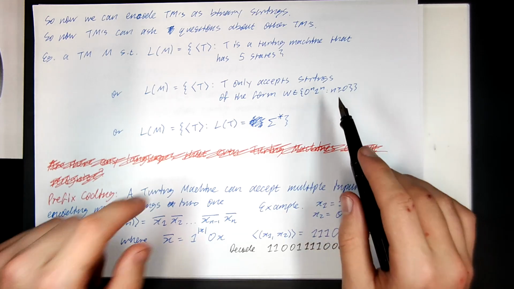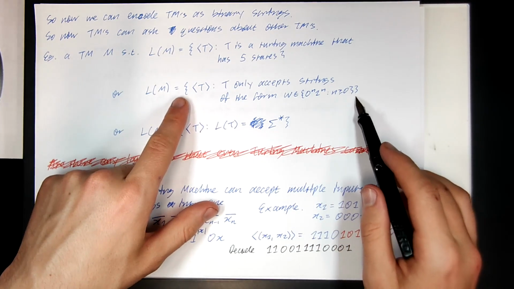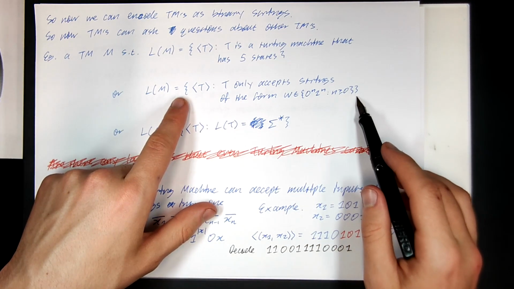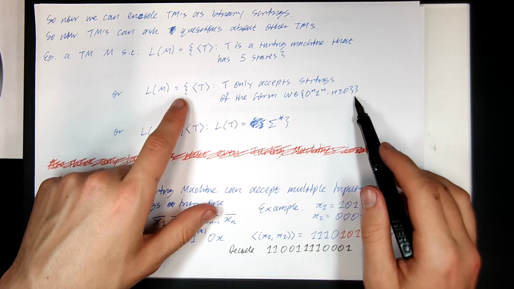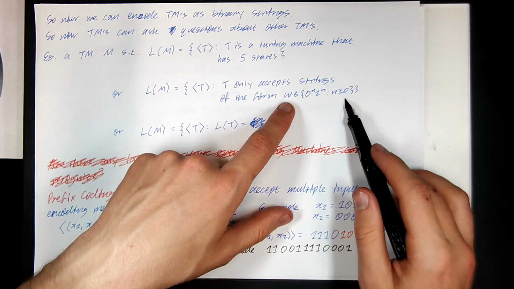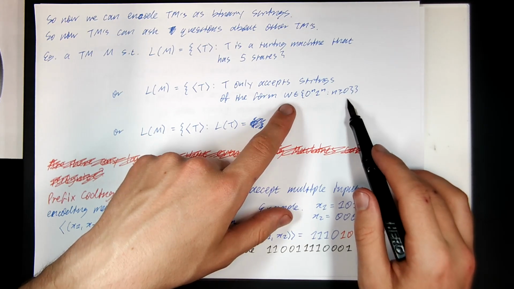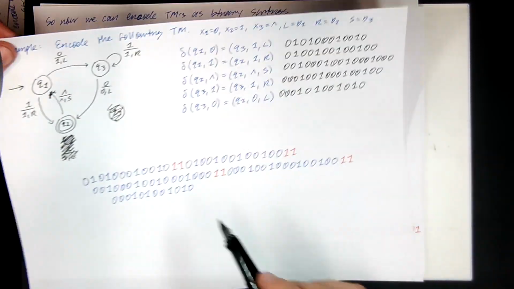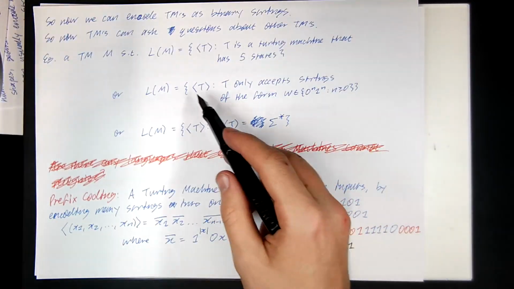So this would be the language of all encodings of all Turing machines that only accept strings of this form. Any Turing machine in the world you can think of that accepts strings of this form, its representation as a binary string will be in this set.